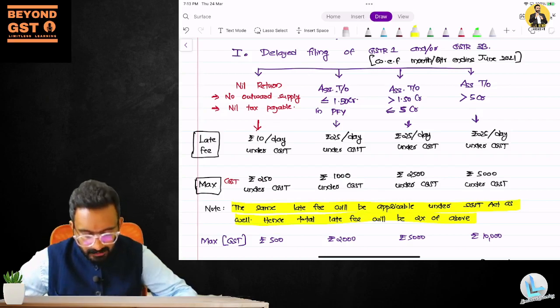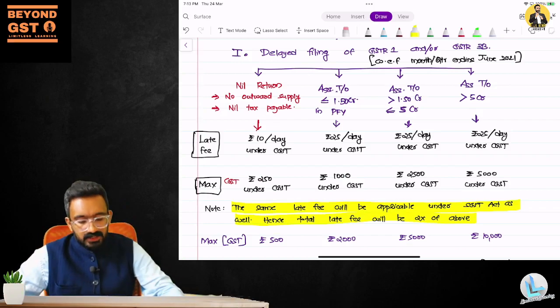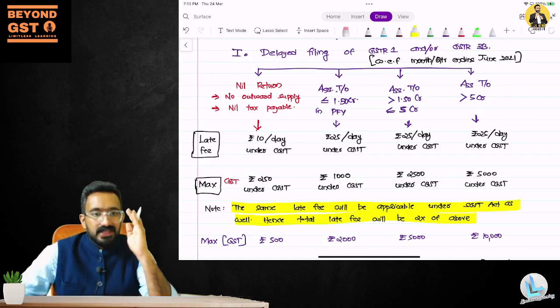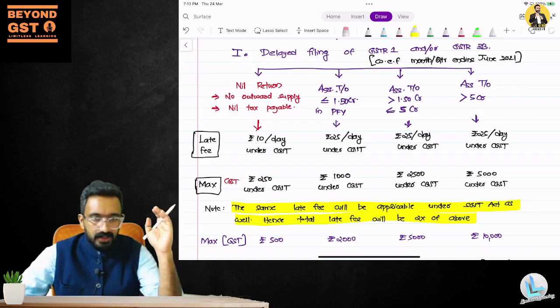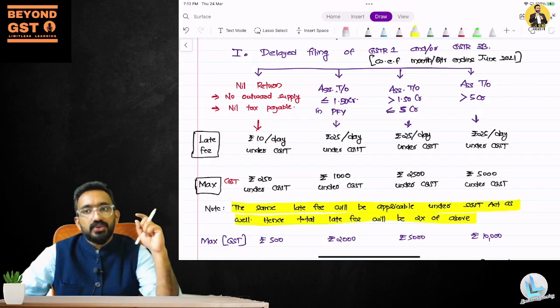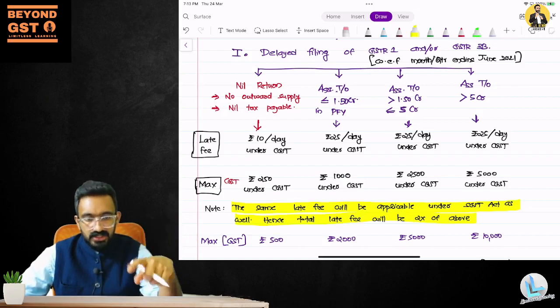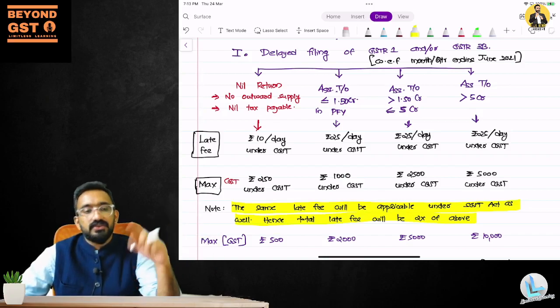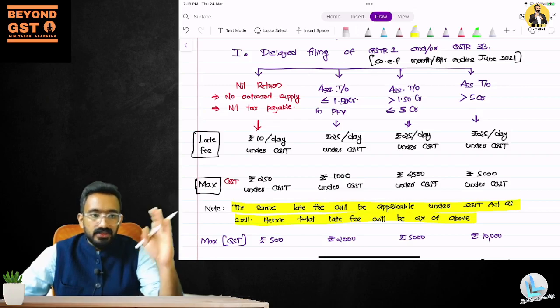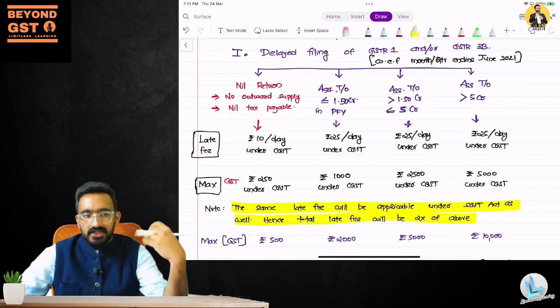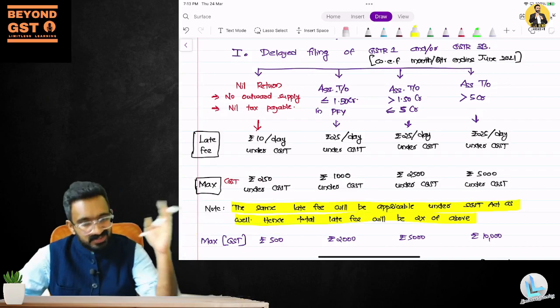Then, if the aggregate turnover is more than 1.5 crores and less than or equal to 5 crores, your per day fee is the same. If it's not nil, it is 25 per day, but the maximum is capped at 2500 under CGST, 2500 under SGST, which will be 5000. Now above 5 crores, it will be the normal late fee itself. Maximum is 5000 under CGST and 5000 under SGST, which is 10,000. 10,000 was the earlier one.